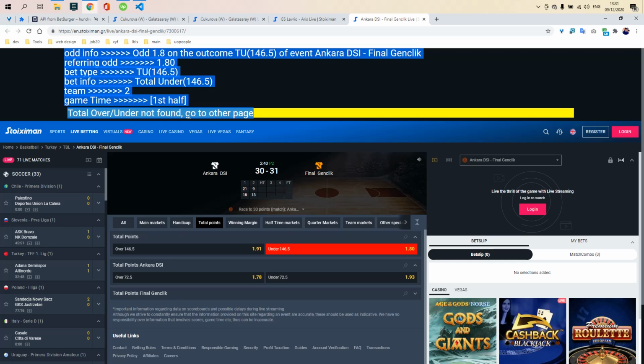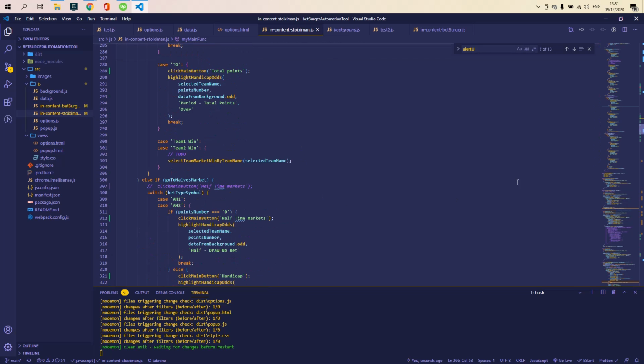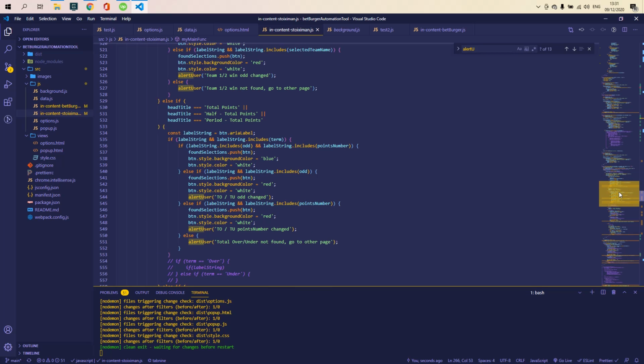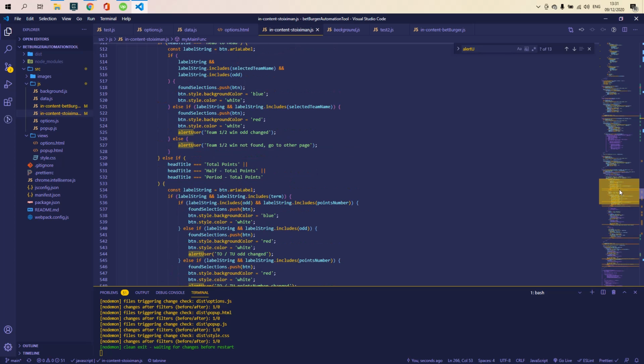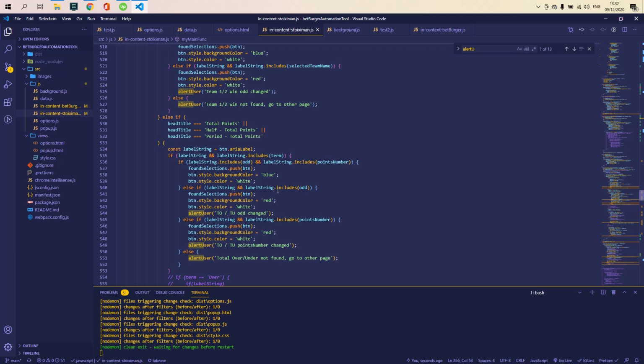The coloring here needs to be fixed. Total over colors, total over colors, total over colors. It should be, of the points number and the point and the odd and the term and everything should be blue. If not, I guess this one needs to be blued.